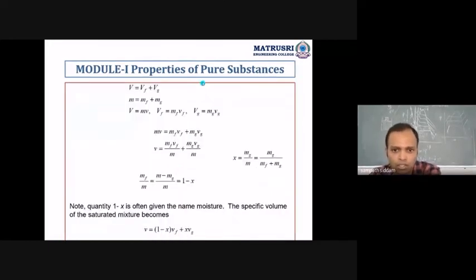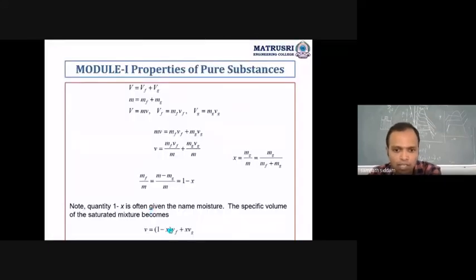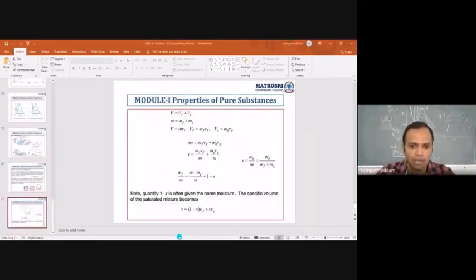In all this derivation, V is equal to Vf plus Vg, M is equal to Mf plus Mg. Based on these parameters, finally we have got V is equal to (1 minus x) into Vf plus x into Vg. If x is equal to 0, V is equal to Vf, and if x is equal to 1, V is equal to Vg. Okay, so that's it. We are done with module number 1.